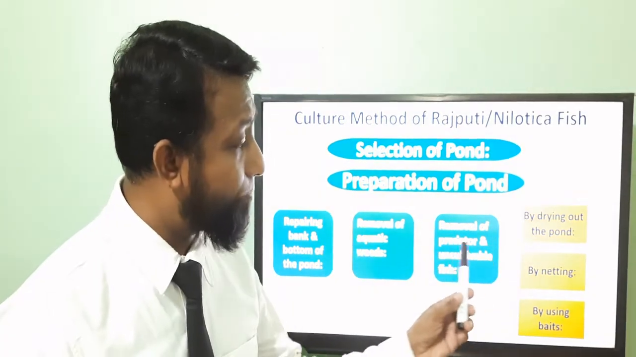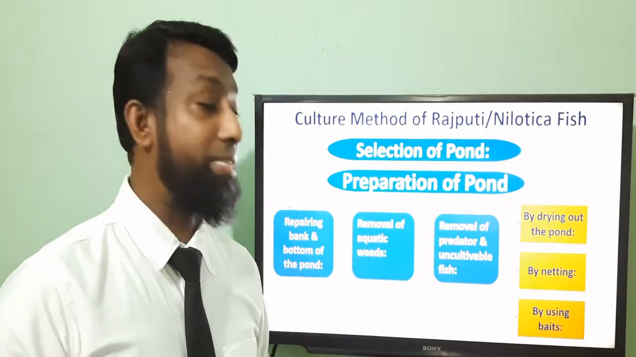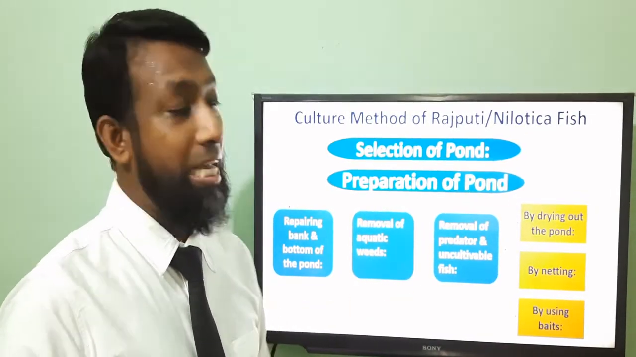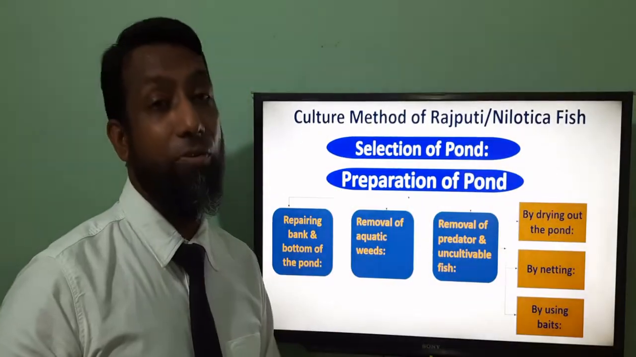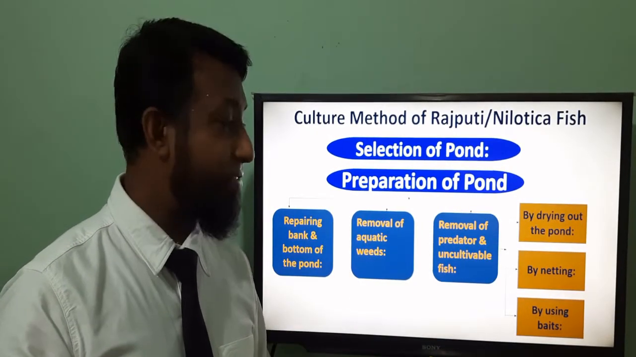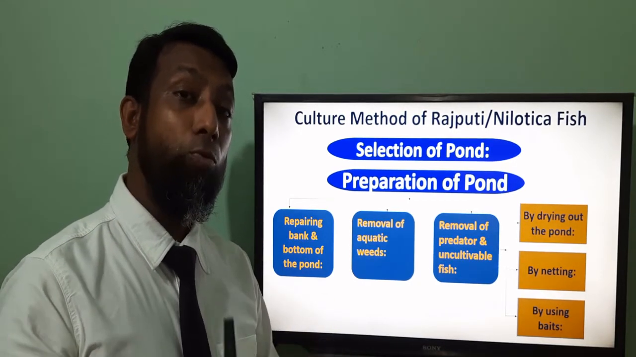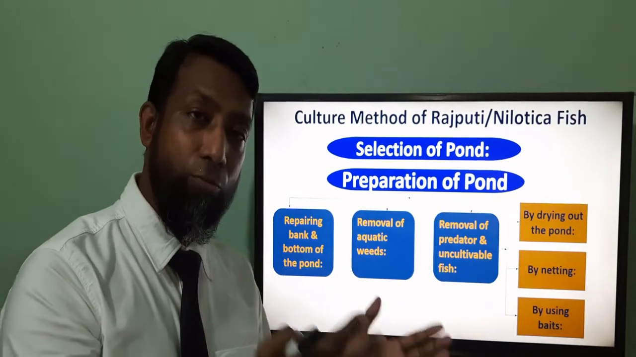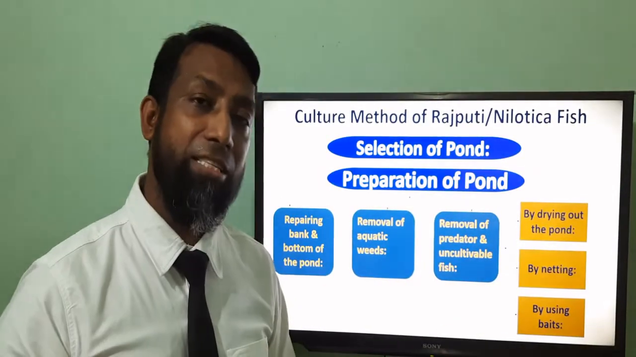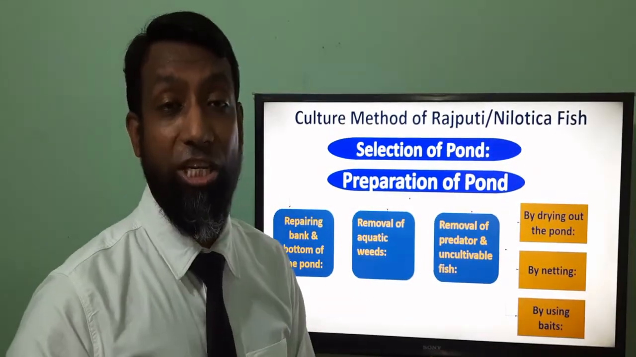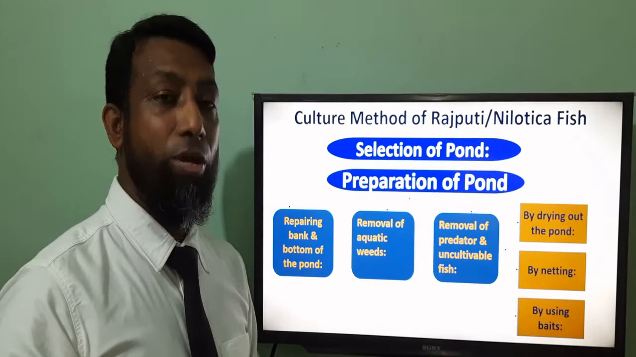Next point is removal of predator and uncultivable fish. Before that, you have to understand what is predator or uncultivable fish. Here our cultivable fish is Rajputi and Nilotica. So the uncultivable fish will be the other fish present in the pond, like boal, chitol, shoal, etc. But remember that we consume those, so they should be removed first. And predator fish, the fish which eat other fish fries or fish, are called predator or voracious fish. Here you can see shoal, magur, chitol, boal are predator fish. So we have to remove those.